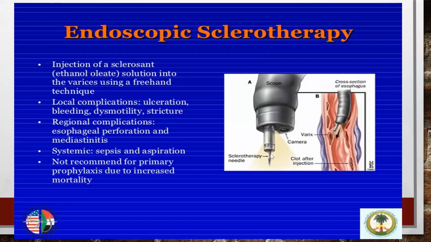See here the sclerotherapy. This is the syringe used to inject the sclerosant into the dilated varix, which is going to thrombose the varix. The blood inside the varix is going to get thrombosed, so there will be no further bleeding.